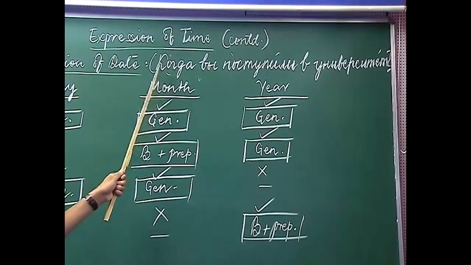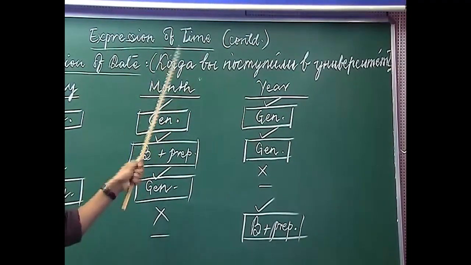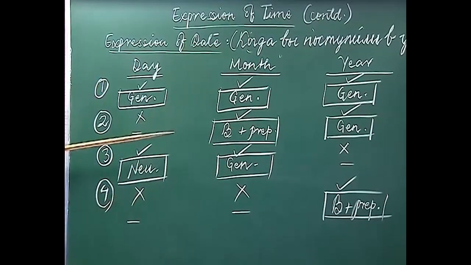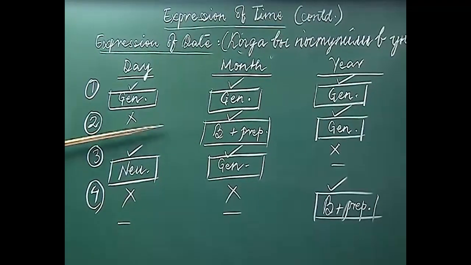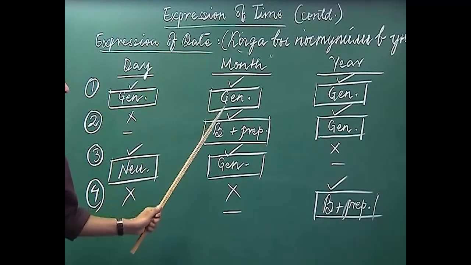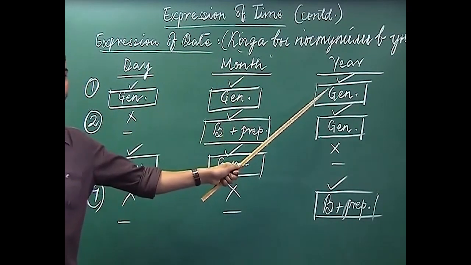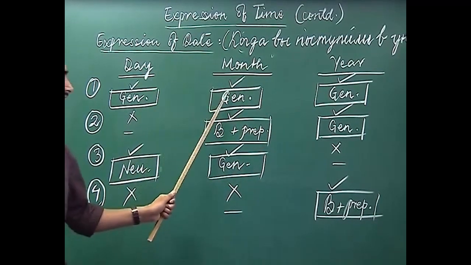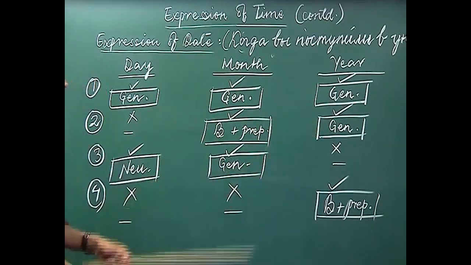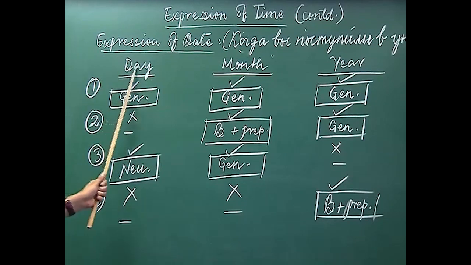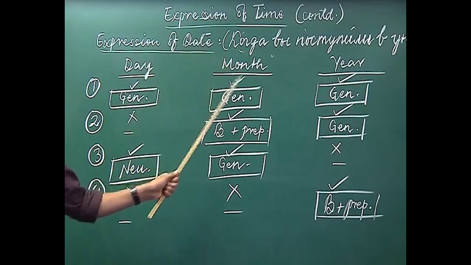So, here in answer to this question Kagda, you can use the date also, I mean the day, month and year together, or the second circumstance may be when you have to use only month and year. Here we are not using the day, so basically we are using month and year together. The third condition may be when we have to use only day and month together, not the year.